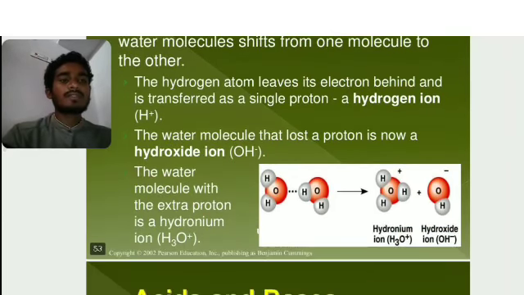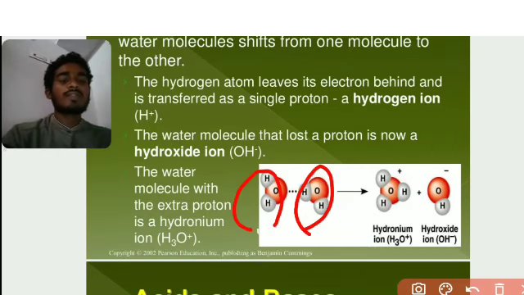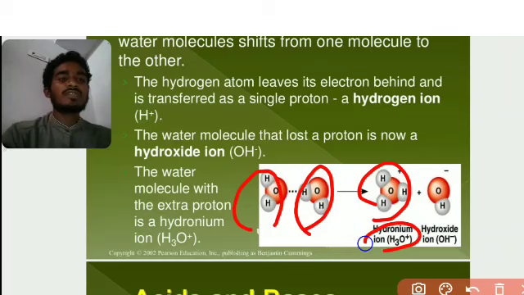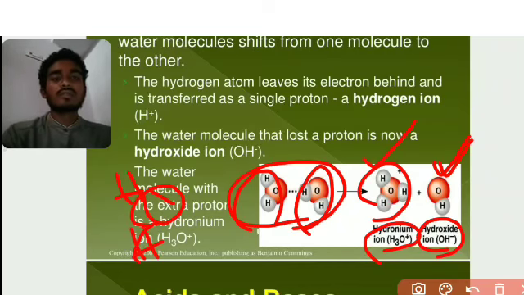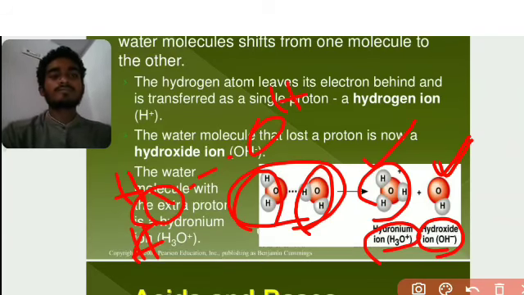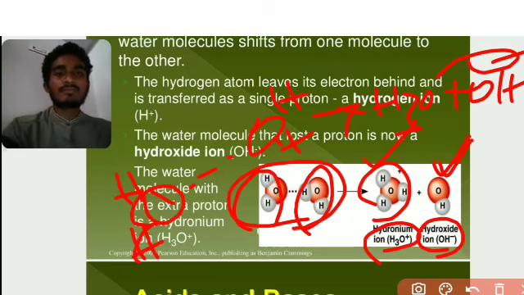Here we can see the structure of water. With 2 moles of water molecules, we get H3O plus, the hydronium ion, and the hydroxide ion. One acts as the acid and the other as the base, so when we combine 2 moles of water, it can act as both acid and base. Here is hydrogen, here oxygen and hydrogen, and another molecule with the oxygen-hydrogen bond. So we get H3O plus and OH minus. This is the process of dissociation of water molecules.